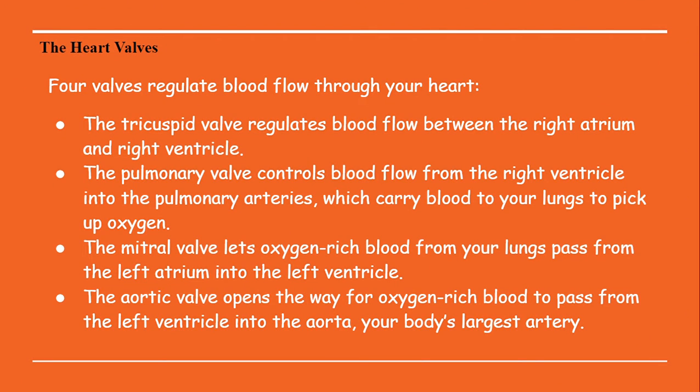So I've almost discussed everything. Let's go through this slide again. The tricuspid valve regulates blood flow between the right atrium and the right ventricle. So it is present between the right atrium and the right ventricle, and the pulmonary valve controls the blood flowing from the right ventricle to the pulmonary arteries.